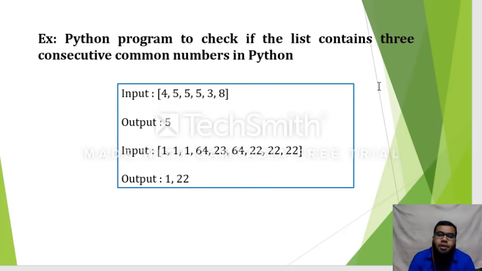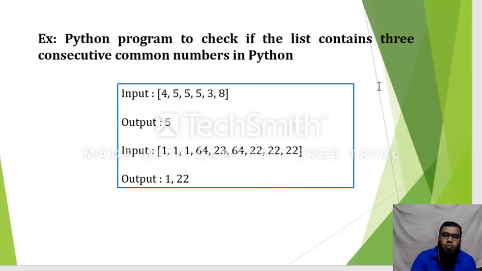So I need to write a program in such a way that it searches for those particular kinds of numbers. Which kind of numbers? Numbers that are present 3 times consecutively in the list. That is what my problem description is. Hope you understand the problem description.